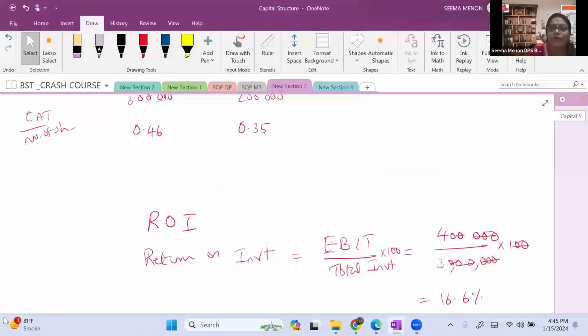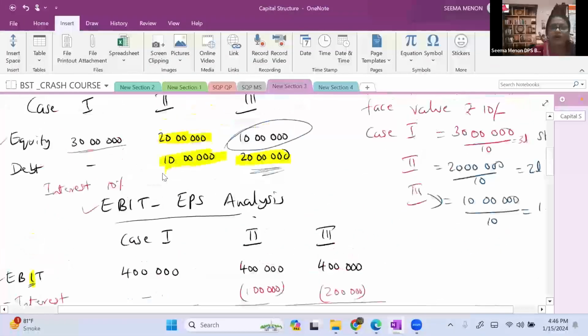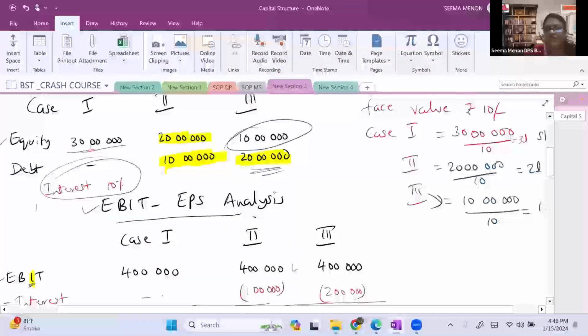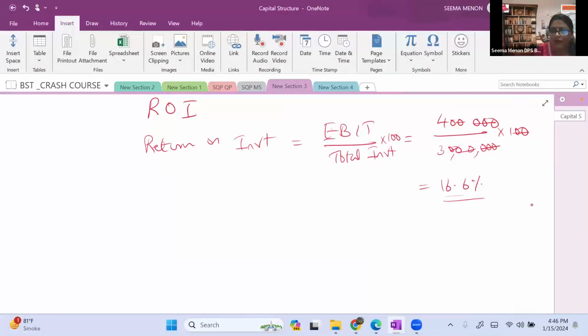Now let's see what is the rate of interest in the same case 1. In case 1, the rate of interest was 10%. The return on investment is 16.66 and the rate of interest on your debt is 10%. What does it show? Your return is more than the interest rate. So this case is called your favorable situation of trading on equity, also known as favorable financial leverage, or favorable position of financial leverage.